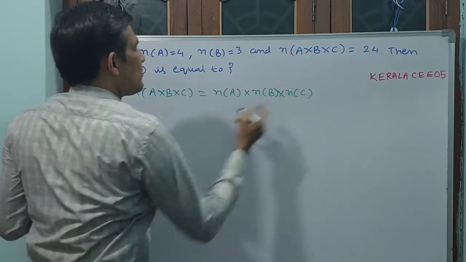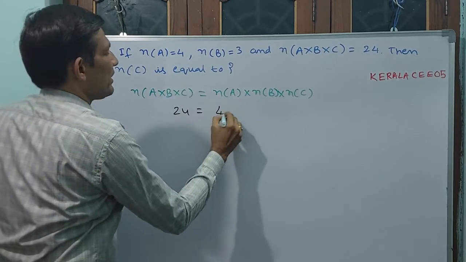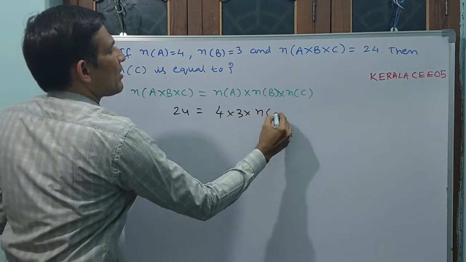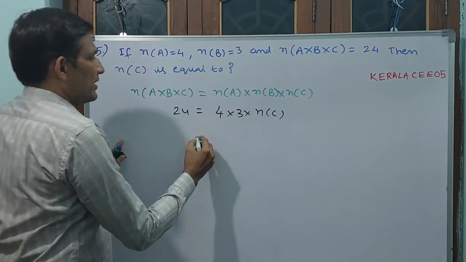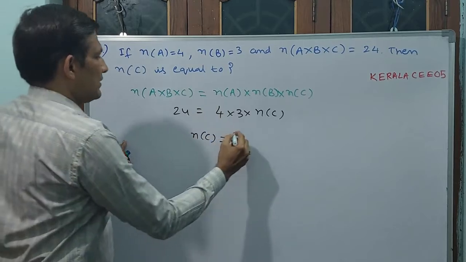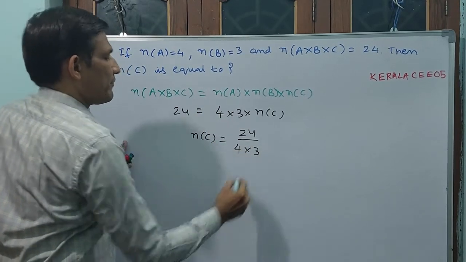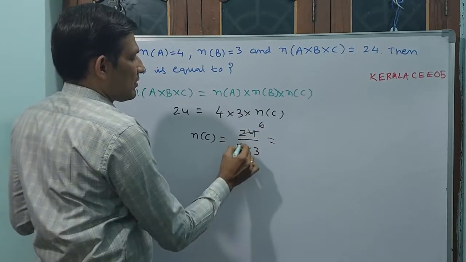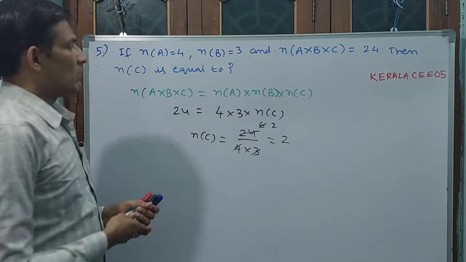N of A cross B cross C is 24, is equal to N of A is 4 into N of B is 3 into N of C. Okay? Then easily you can write N of C is equal to, you require N of C only, 24 by 4 into 3. Okay? 4 6 times will go, 3 2 times will go. Okay?